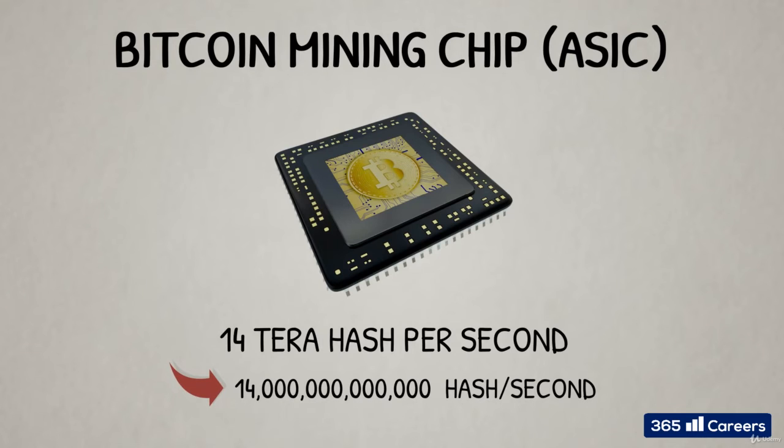This is 14 trillion hash function calculations per second, and a trillion is a number with 12 zeros. Pretty amazing, right? You should also consider that these chips are designed specifically to optimize the calculation of this particular hash function, and they cannot do anything else. They are called ASICs, which stands for Application-Specific Integrated Circuits.